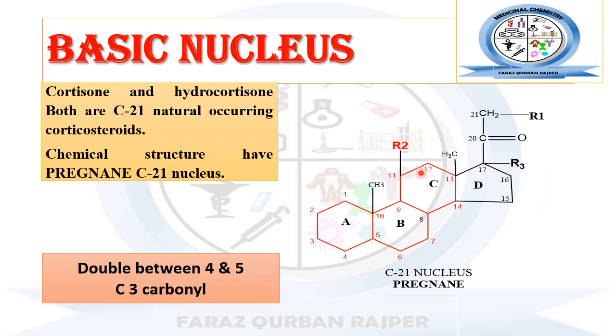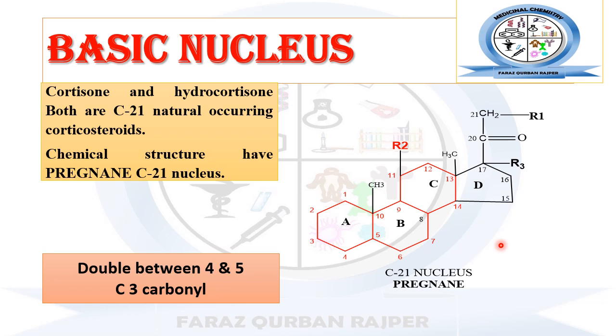R1, R2 and R3 are the substitution sites at which different functional groups are present in different glucocorticoids like hydrocortisone, prednisone, prednisolone, methylprednisolone.